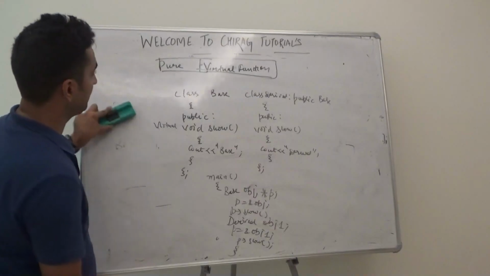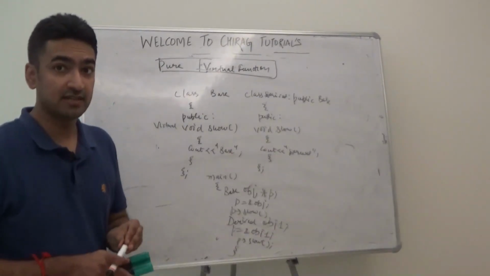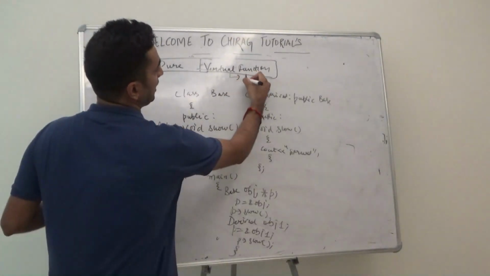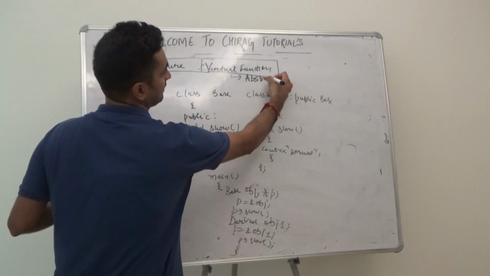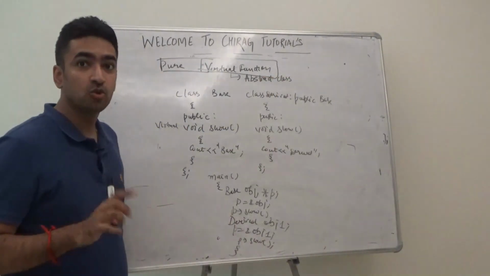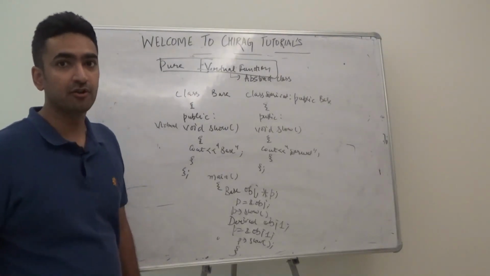Now comes the concept of pure virtual function. Firstly, we have to understand some important things. Pure virtual functions are available in abstract classes. An abstract class is a base class whose object cannot be created. Very important condition, whose object cannot be created.